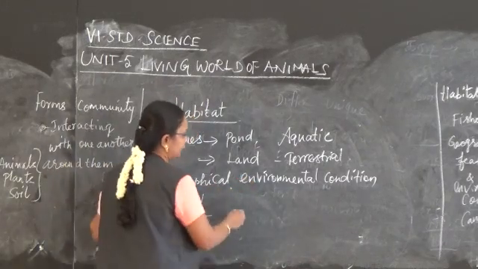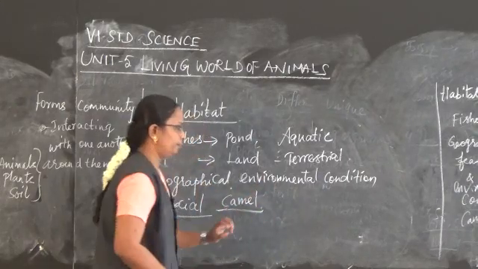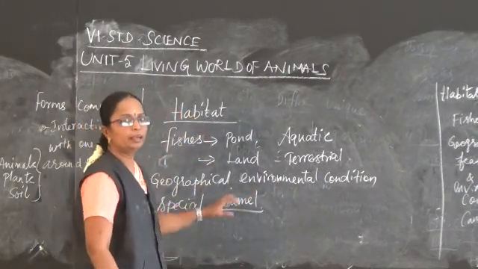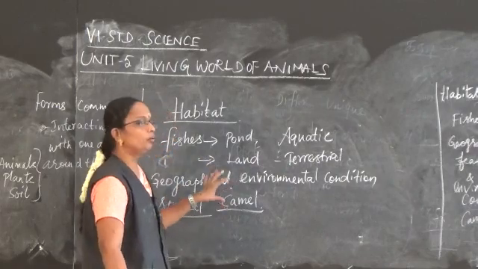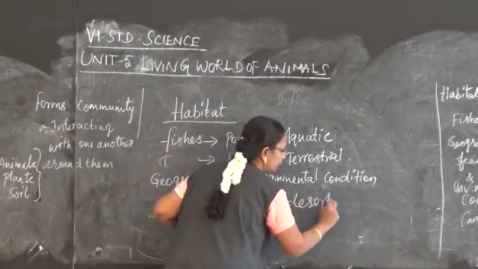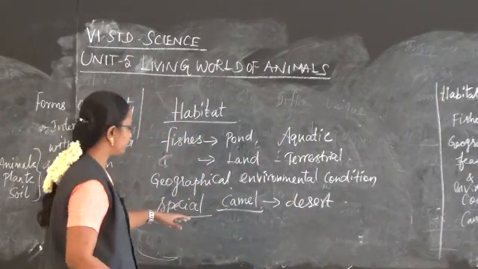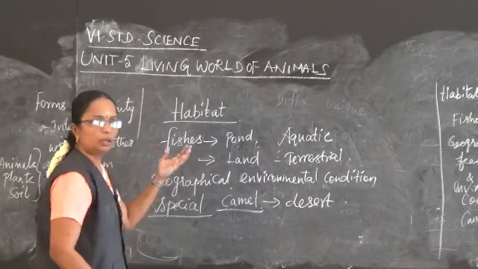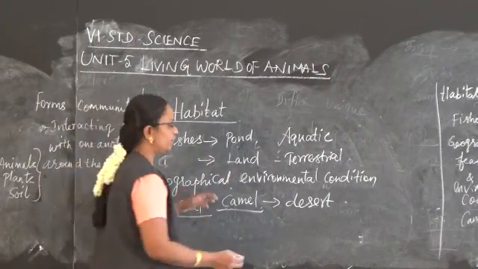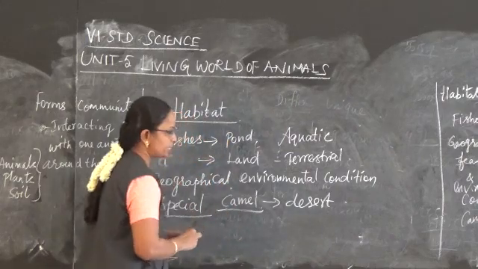For example, the camel. If we take the camel, the camel can live everywhere, isn't it? But it lives comfortably only in the desert. So they have some special adaptation to live in the desert, because in the desert very little water is found, only sandy region is there. So they adopt some special features.